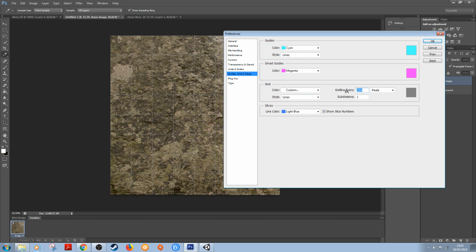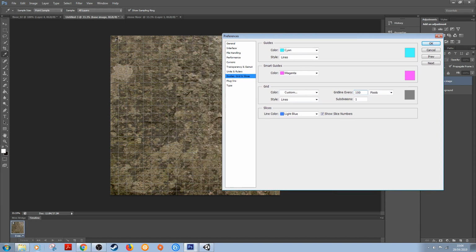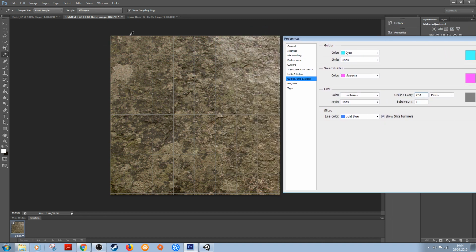Grid line every 254 pixels. Okay, so you can see that's how my image is being divided up. Now I can change this, I can increase the size, I can decrease the size. Okay, so I can have it every 100 pixels, but what I want to do is divide this image up. Now because I've done this previously, I already had a size set up here which breaks even really and lets us divide the image up equally. So I'm just going to count these off: 1, 2, 3, 4, 5, 6, 7, 8. That's fine. So you want to finish on an even number.